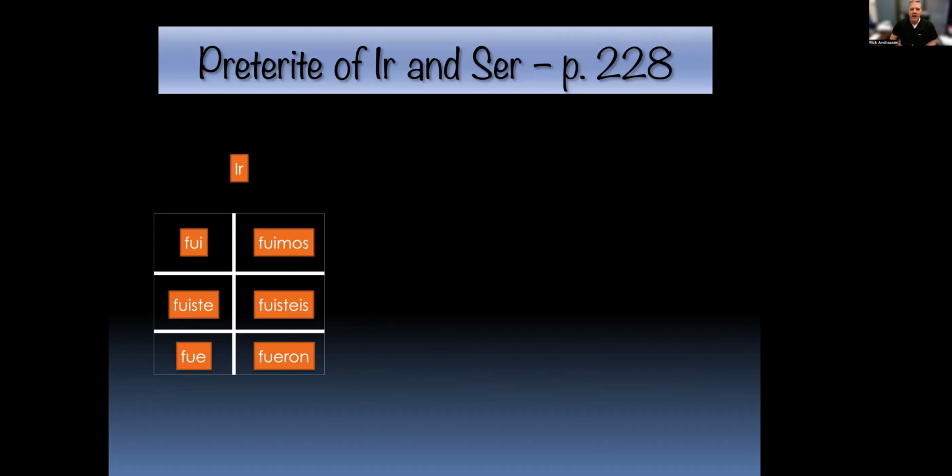So the preterite tenses of ser and ir. Start with ir. Here is the way ir looks in the past tense, in the preterite. Remember, preterite is the over and done, completed actions in the past. So for yo, and I'll have you repeat after these. Repeat after me as I pronounce these for you.